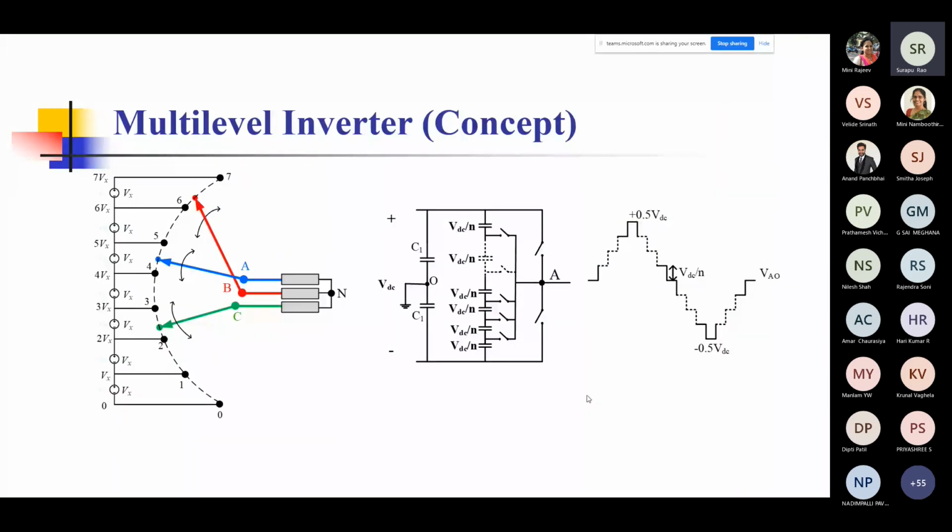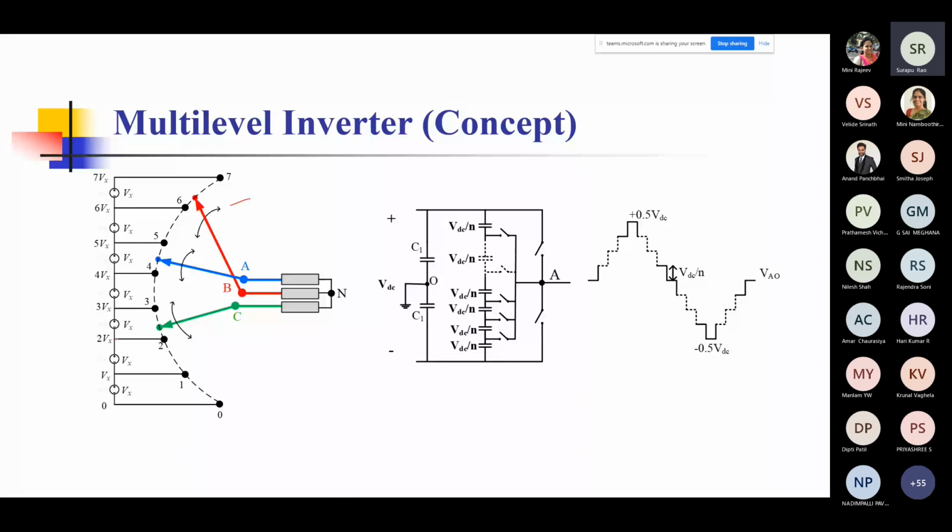Just to jog your memory a little bit, this is a very conceptual diagram which shows how a multi-level inverter would work. I keep this stylus with me all the time so that if I want to mark something, I can show. Here you can see that there is an input source which has been split into 1, 2, 3, and all the way to 7 subsections. It could be many more; this is just an example.